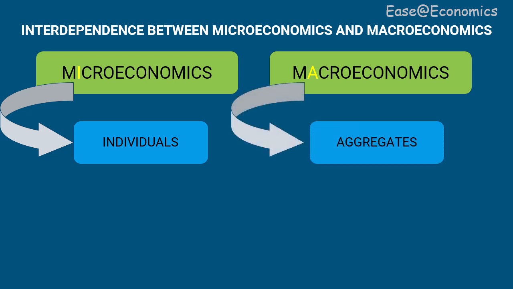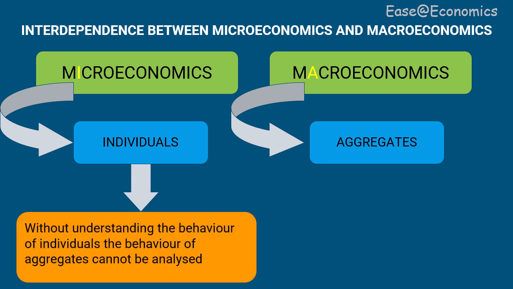If you notice in the diagram, I have highlighted I in microeconomics and A in macroeconomics, to make it easy for you to memorize that microeconomics is for individuals and macroeconomics is for aggregates.